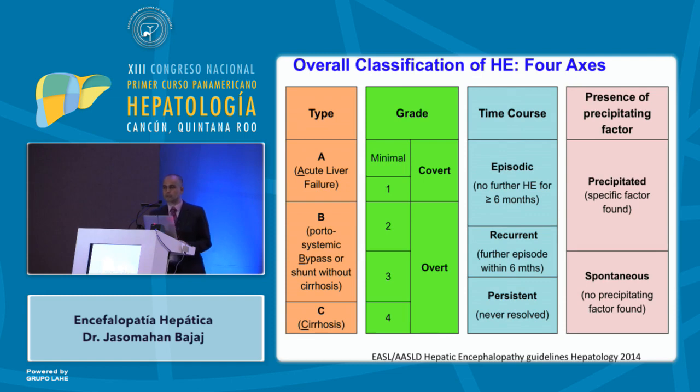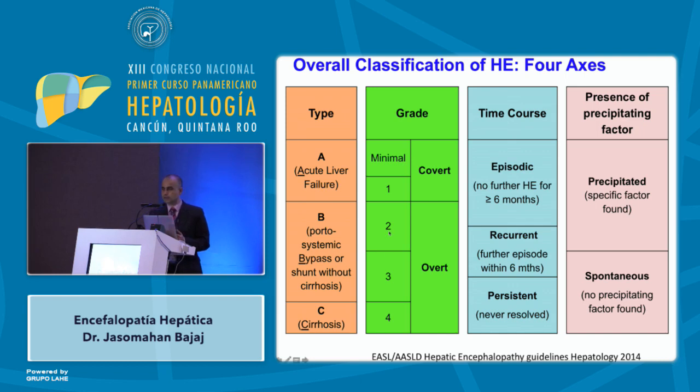So how should we classify hepatic encephalopathy? One way is very easy. You basically get the type, then you have grade, then you have time course, and see whether someone has a precipitating factor or not. So the type is very important because most of our patients are type C for cirrhosis. You have very few people who have acute liver failure. Grade, covert and overt, we are going to talk about this. Overt basically is what you can very easily diagnose as having hepatic encephalopathy, which is most of the hepatic encephalopathy that we diagnose in clinic.